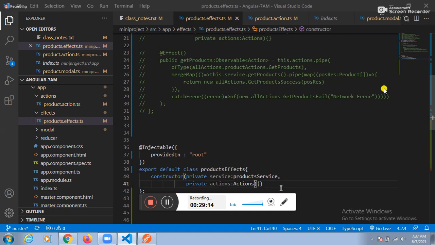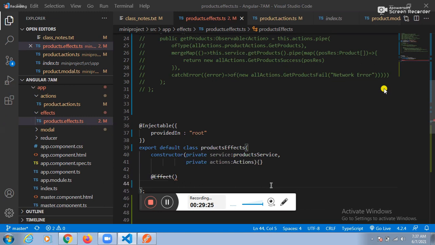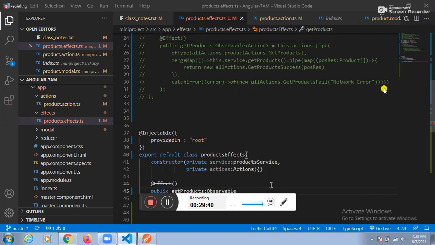How to create the effect, with the help of which annotation? At the rate effect. Can I take one variable here? Yes, sir. Which variable? Public getProducts. Can I make an asynchronous call? Yes, let me make the asynchronous call. Can I implement action by action?